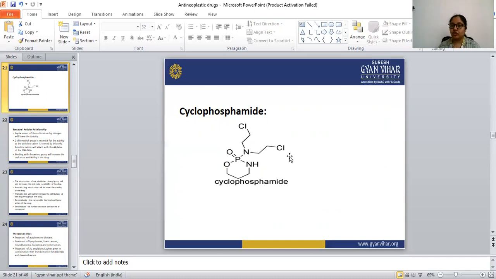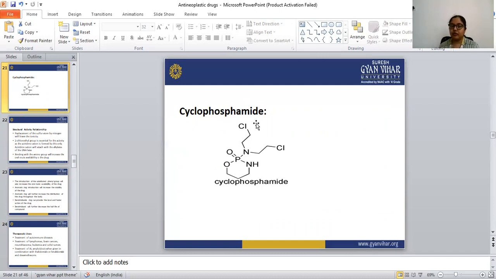For showing the anti-neoplastic activity by this cyclophosphamide drug, it must have this structure, means 2-chloroethylamine is necessary for showing the anti-cancer activity. Dichloroethylamine being necessary for the anti-cancer activity is the main SAR of cyclophosphamide.